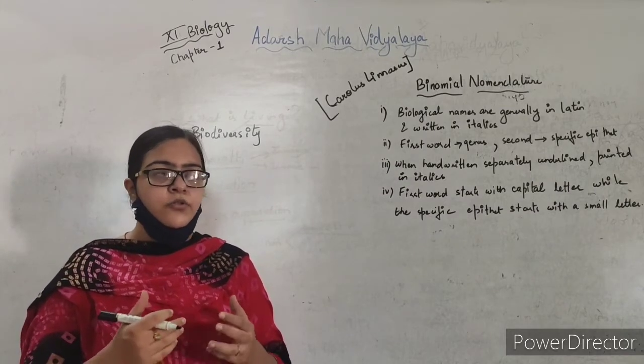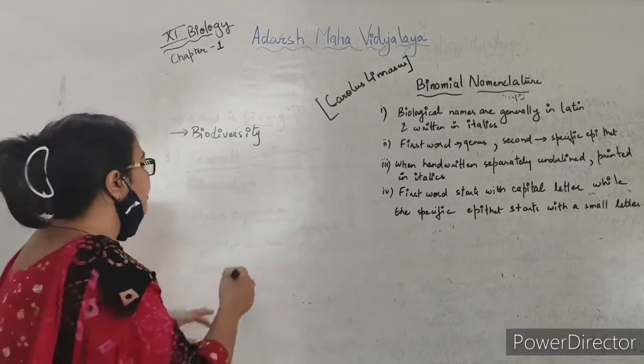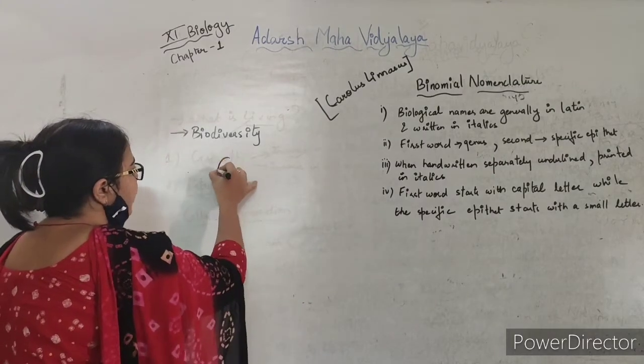So it is important to give a name. Suppose this is an A organism.